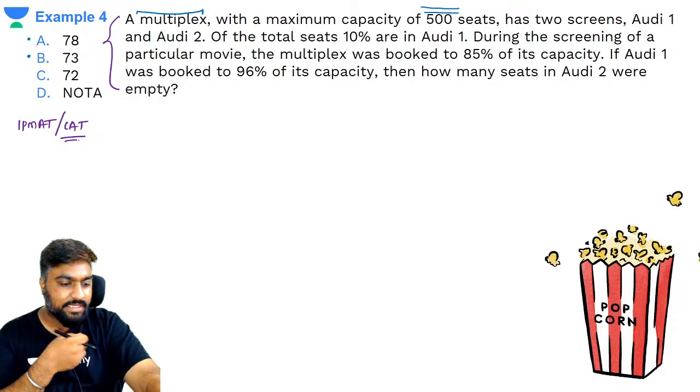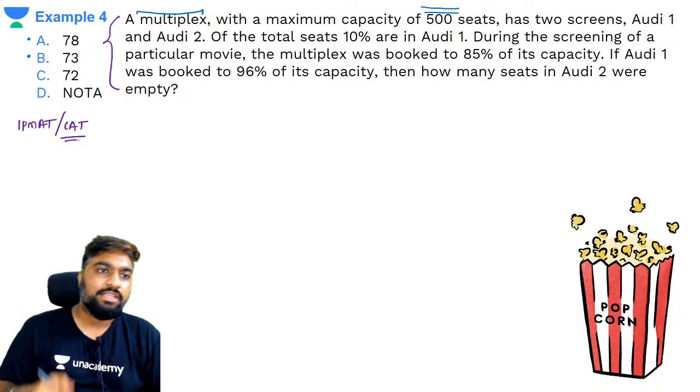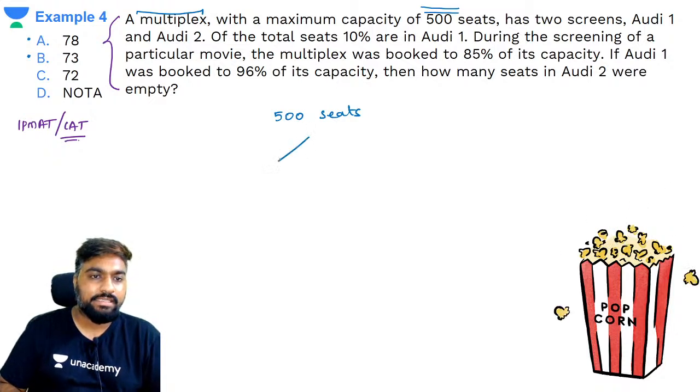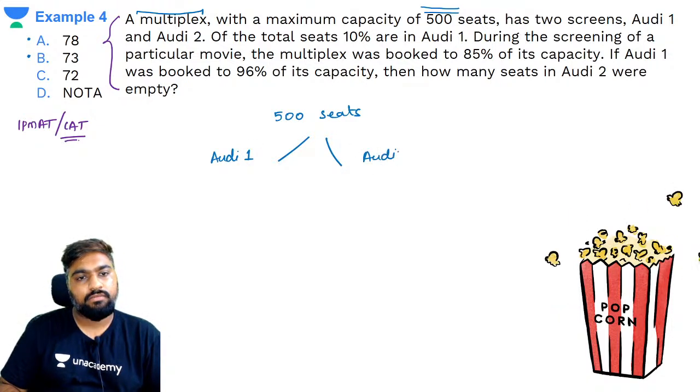Gaurav 73, Siddharth 73, Prince says 73, Simran and Abhi also say 73. Very good. So let's look at this. This is a total multiplex. It has how many? 500 seats. What are they saying? There are two screens here, OD1 and OD2. Correct? Two screens.